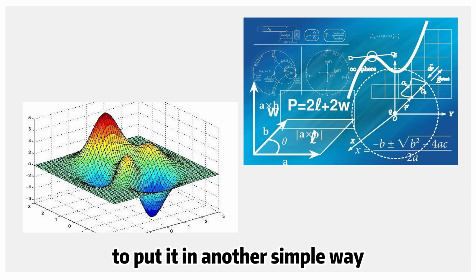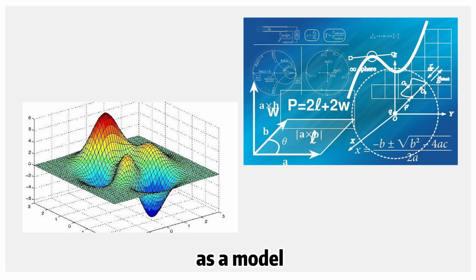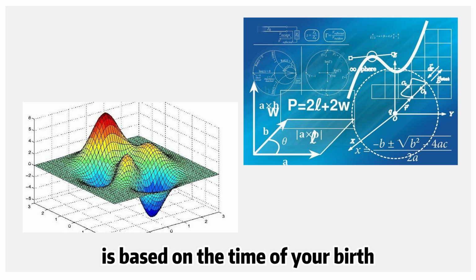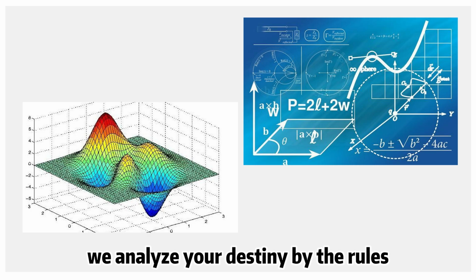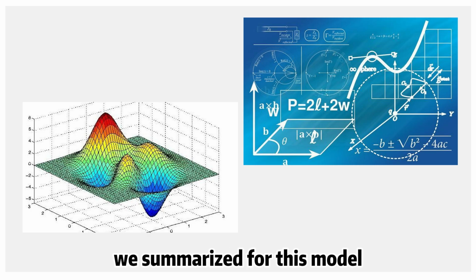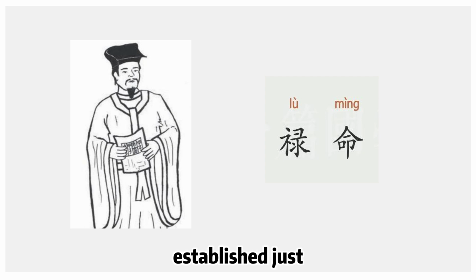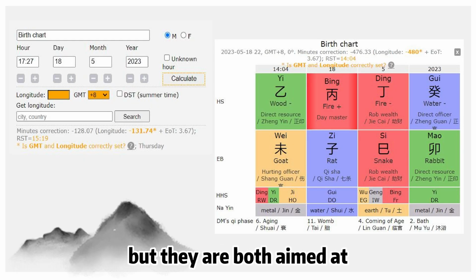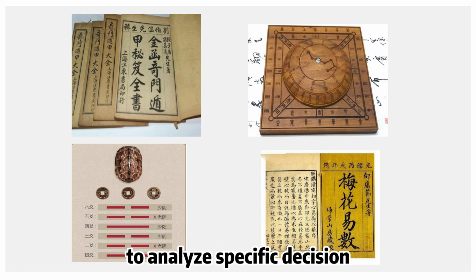To put it in another simple way, we can actually understand the structure of the 8 characters as a model, because this model is based on the time of your birth. So this model represents you as a person. We analyze your destiny by the rules we summarize for this model. The schools Lu Ming and Ziping we just mentioned establish just different rules, but they are both aimed at the 8 characters model.